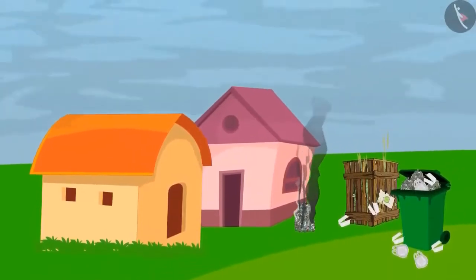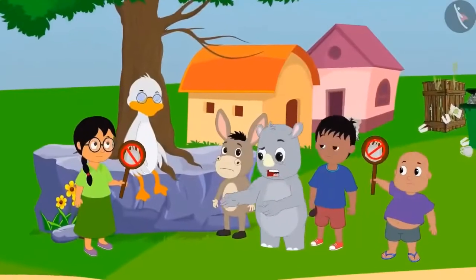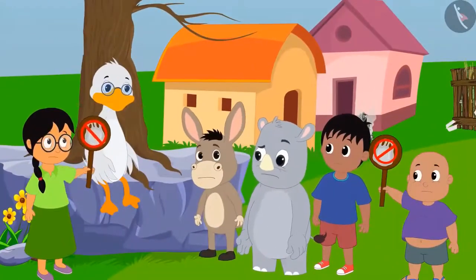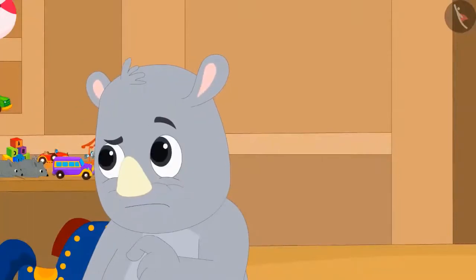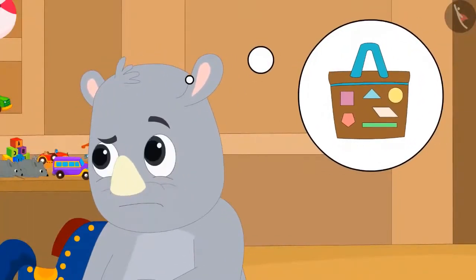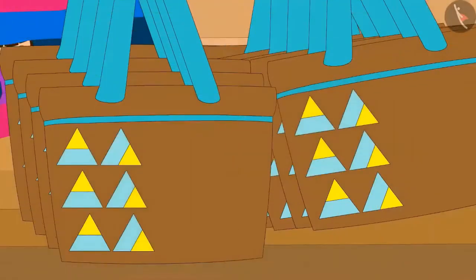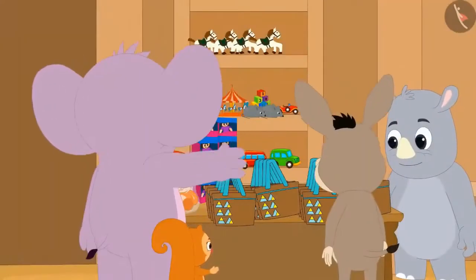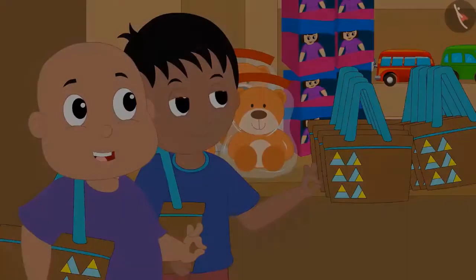Plastic is causing a lot of pollution in Champapur. Therefore, all the villagers have decided not to use plastic. Gaggu wondered if he could sell patterned cloth bags made of geometric shapes at his shop. Gaggu made the first pattern in this way on a cloth bag. The villagers liked the bags of this pattern very much.